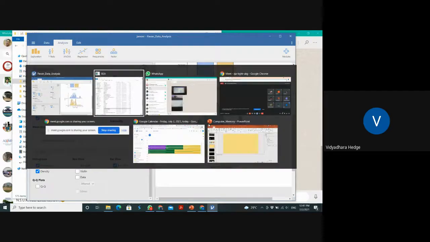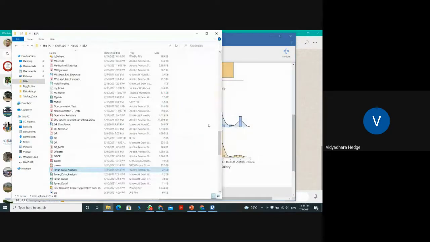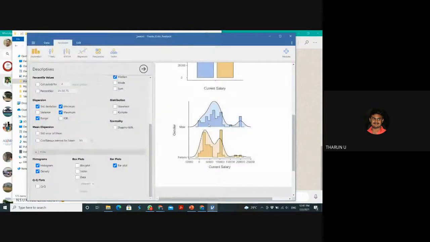Somebody please reply to me. Yes, sir. Normal distribution means the curve is bell-shaped. See here, you can see what this bell-shaped curve is that we are talking about in our class. This is the curve. Because we are getting this kind of curve, there are two categories.